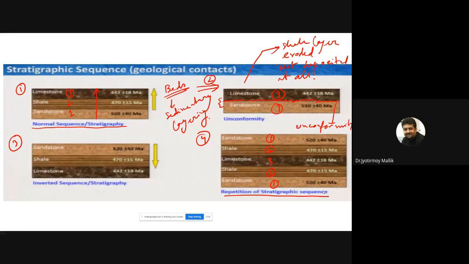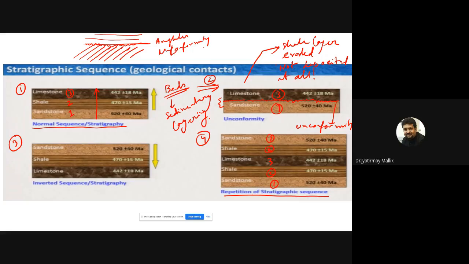Based on the time period, number 1, and number 2, there could be some difference in attitude. For example, the sandstone could have a separate dip and strike, and the limestone at the top would have a different dip and strike. So that unit in between could also be an unconformity, and this is what we call an angular unconformity.